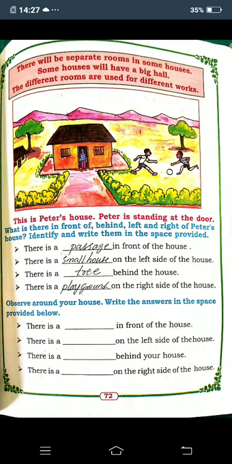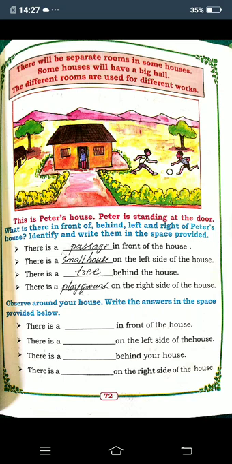Like us, animals also need a house to live. In the family, the members all share the work at home, and by sharing the work they will feel happy. Afterwards, what are the portions of the house? I explained for you in the last class. The portions of the house are kitchen, bedroom, bathroom.